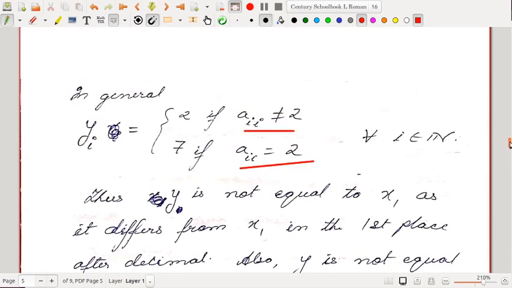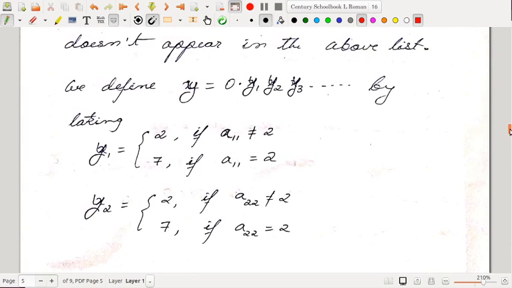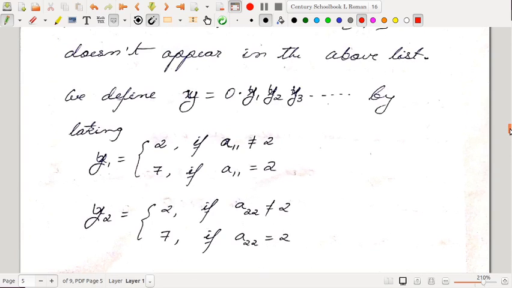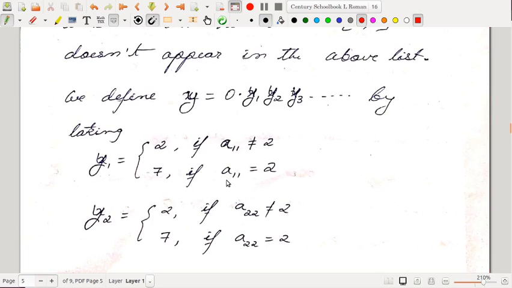Why is y not equal to x1? What is the first place after the decimal of x1? It is a11. If a11 is 2, then y1 is 7, so a11 is not equal to y1.